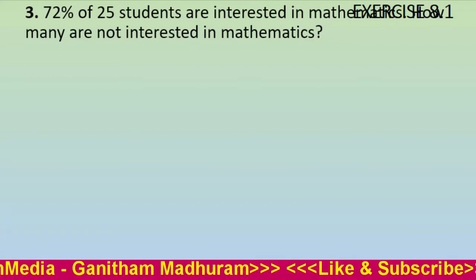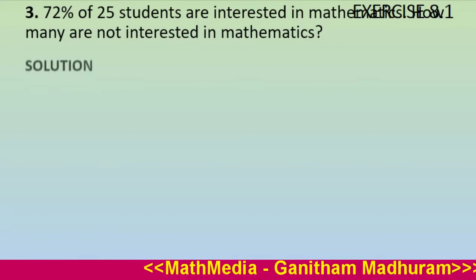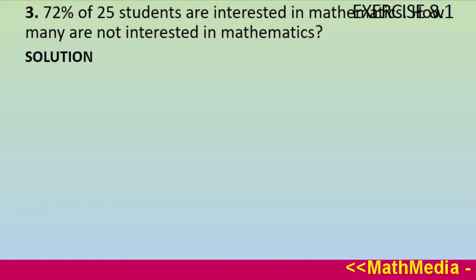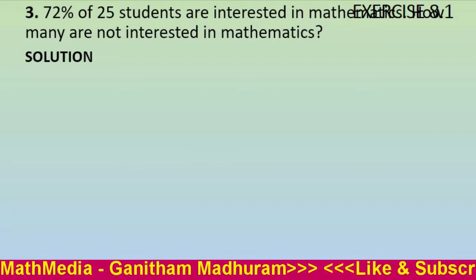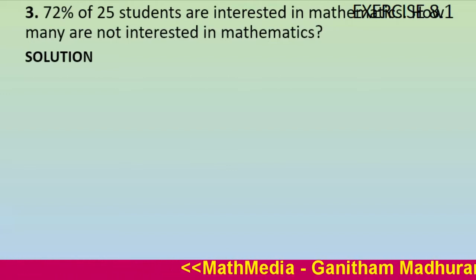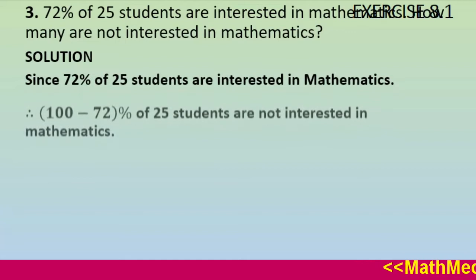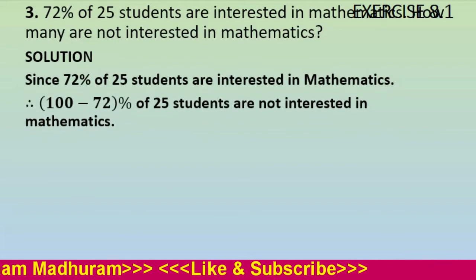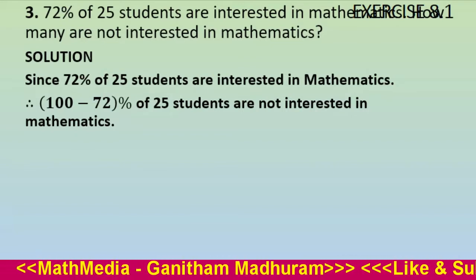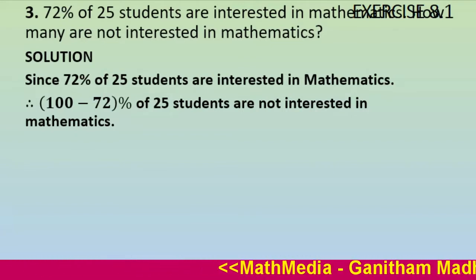So first we can find the percentage of children who are not interested in mathematics. Then only we can find the number of children who are not interested in mathematics. So the percentage not interested equals 100 minus 72%.